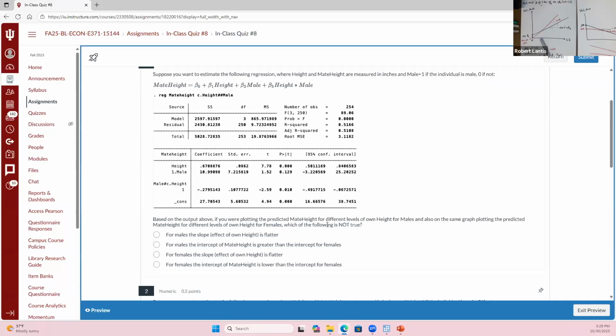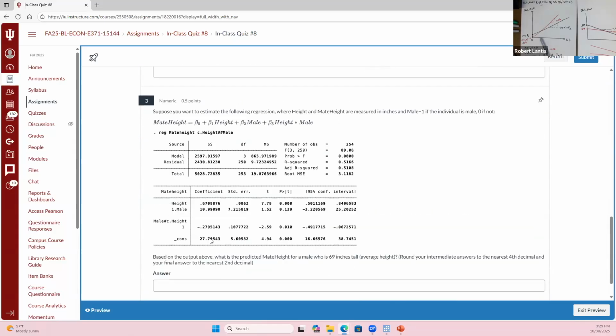Sometimes drawing these out and thinking about these visualizations can help. But really here we're focusing on that marginal effect. That interaction term is what tells us the difference in that marginal effect. If the coefficient on the interaction term is positive, it means the one group for that dummy variable has a steeper slope. If the coefficient on the interaction term is negative, that tells us that the one group for that dummy variable actually has a flatter slope, in this example. So any questions on that idea? The only one that was not true was we said what? Females have a flatter curve here. They're actually going to be steeper.